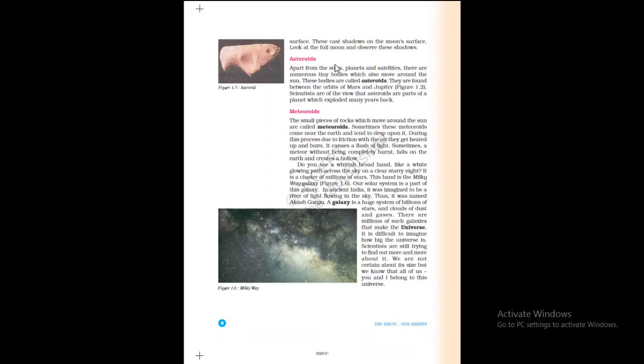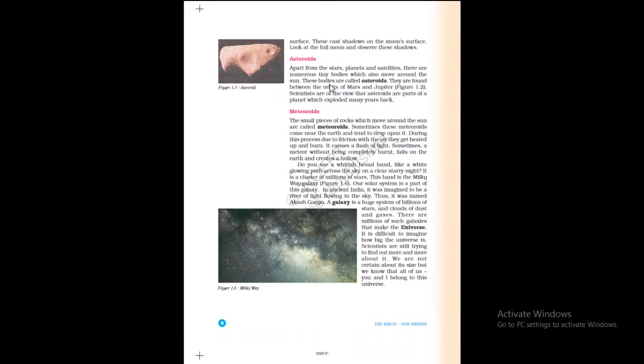Asteroids. They are small rocky bodies orbiting the sun. Apart from the stars, planets and satellites, there are numerous tiny bodies, means small bodies, which also move around the sun. These bodies are called asteroids.